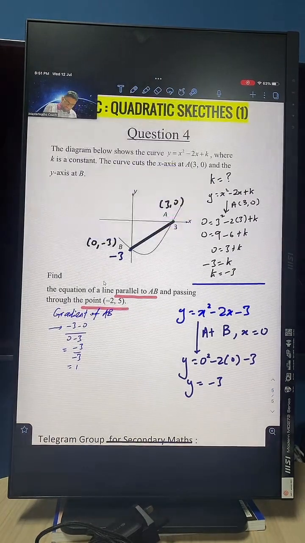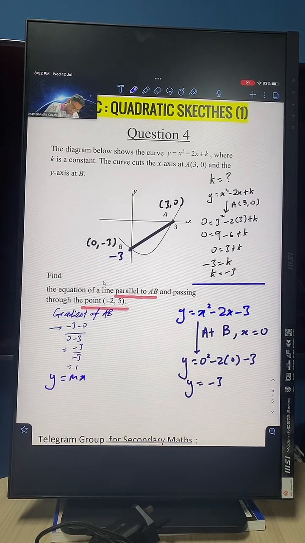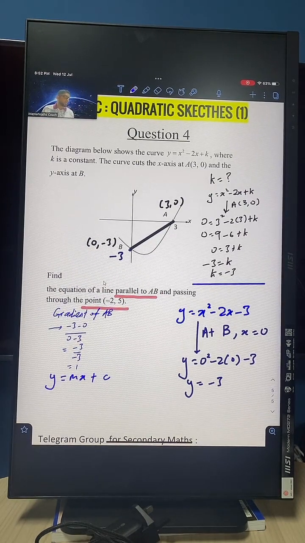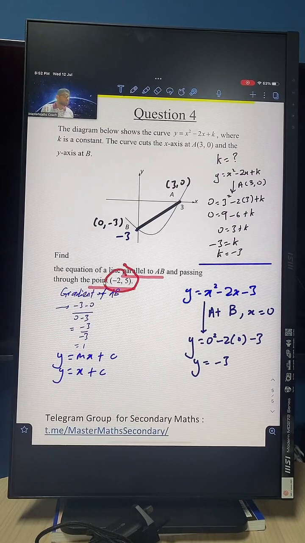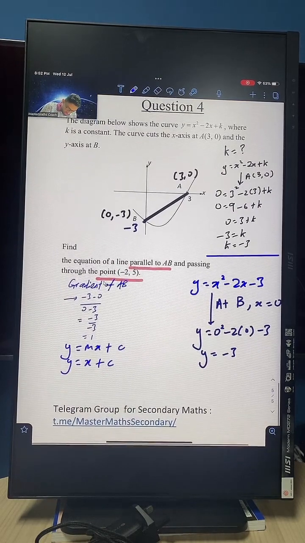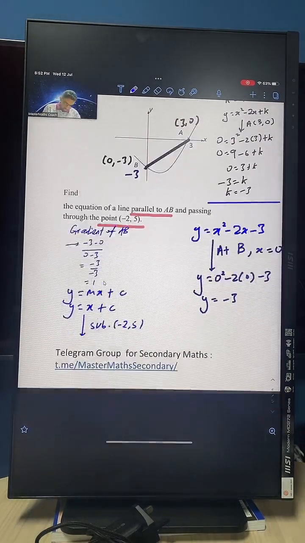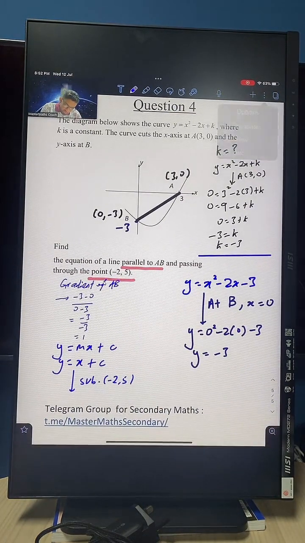Now, in order to find the equation of the line parallel to AB and passing through this point, that equation will be y equals mx plus c. The m is the same as this one, because they are parallel, they're going to share the same gradient. Since we know it passes through this point, we can sub this point into our equation right here. So what we do next, we will just sub in the points negative 2 and 5. Sub that in, and when we do that, we are able to solve this question.